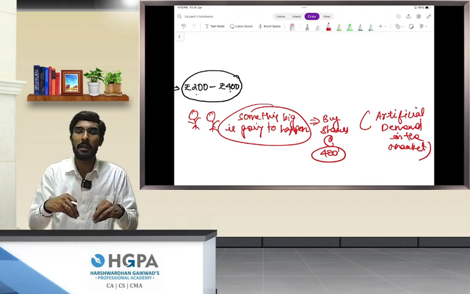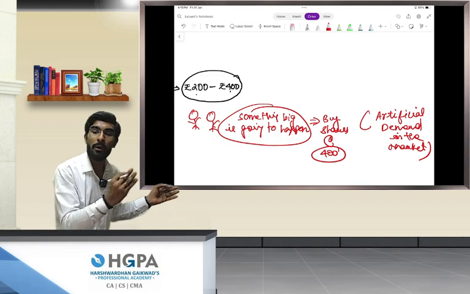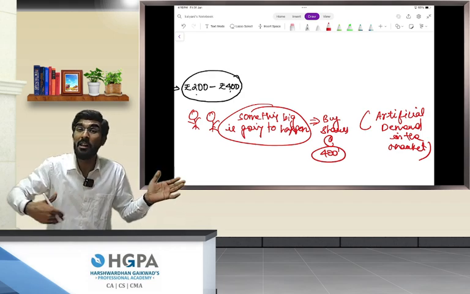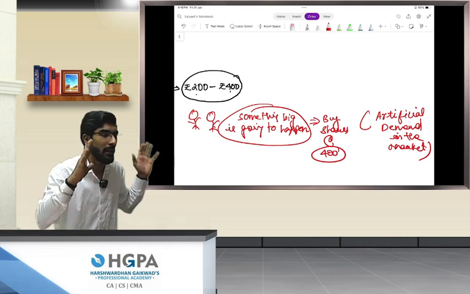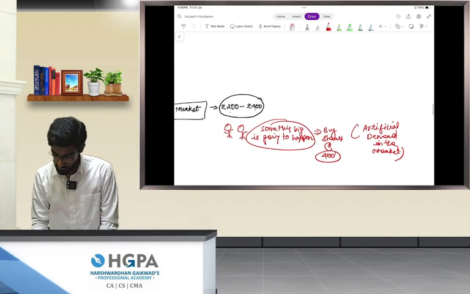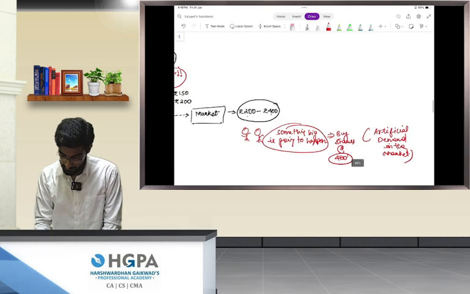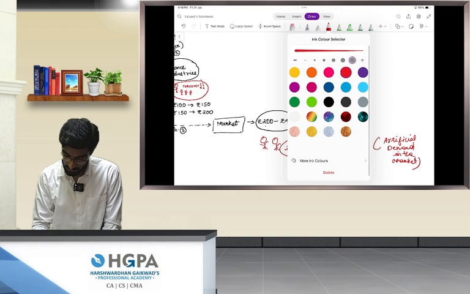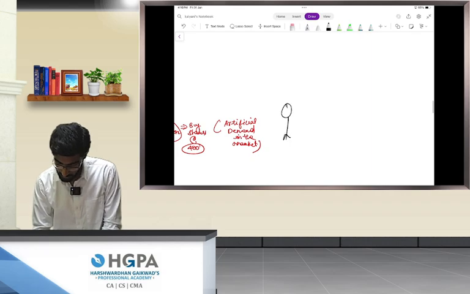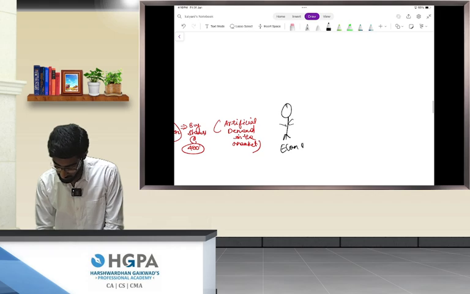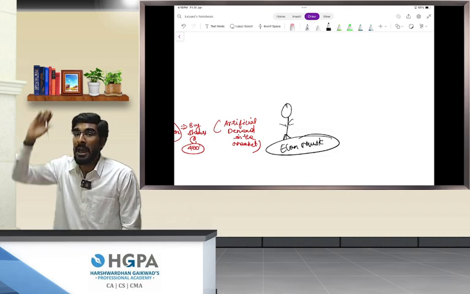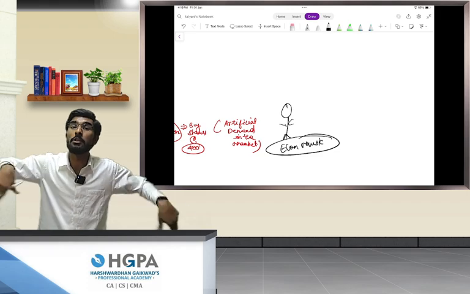The public is only of the opinion that something big is going to happen. They don't know that Elon Musk is purchasing shares from the market. They are only of the opinion that something big is going to happen. Because Elon Musk is purchasing shares, the price is increasing, and because the price is increasing, the public shareholders are also buying more shares.